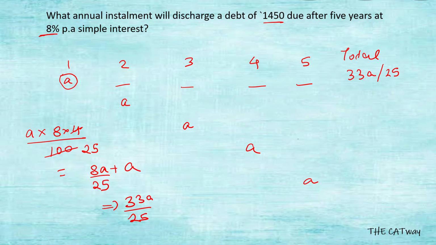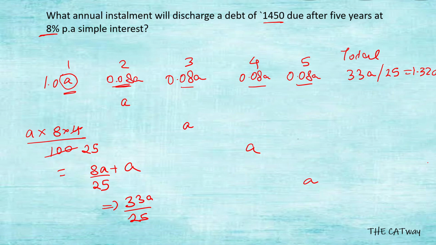If you do not wish to write it like this, you can see here it is 8 percent, so it will always be 0.08a as the interest. Similarly it will be 0.08a here, 0.08a here, and 0.08a here. And here it is 1.0a, so you can directly write it as 1.32a.